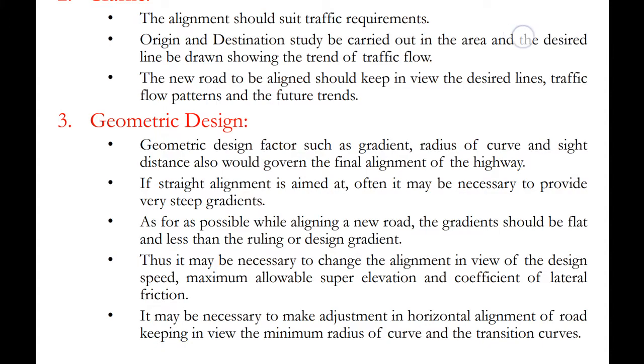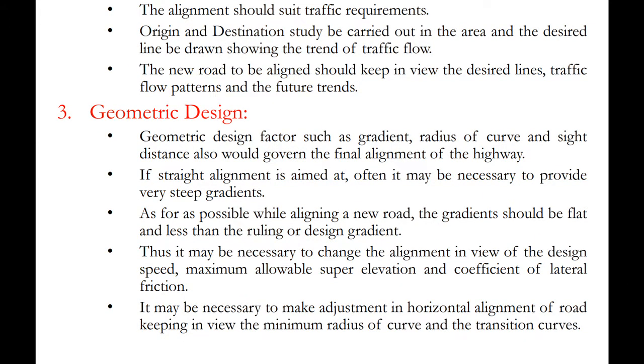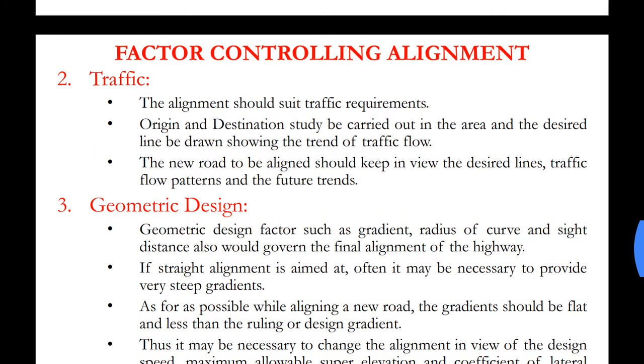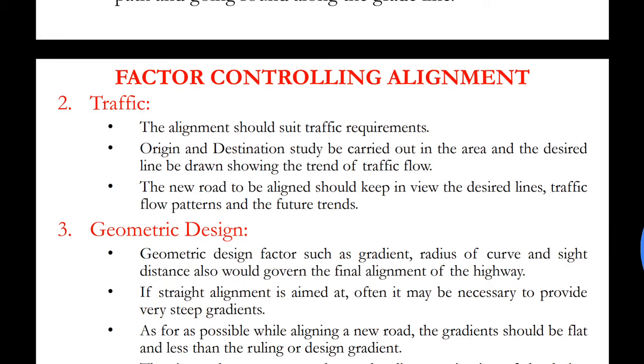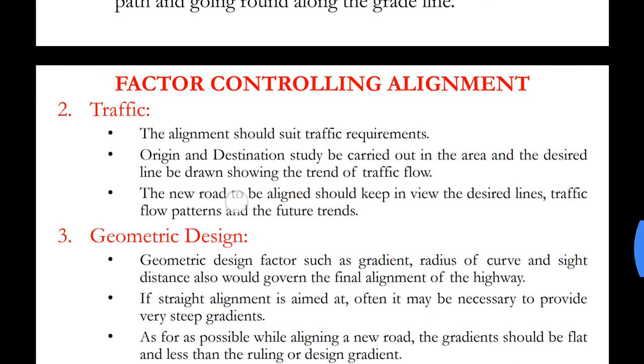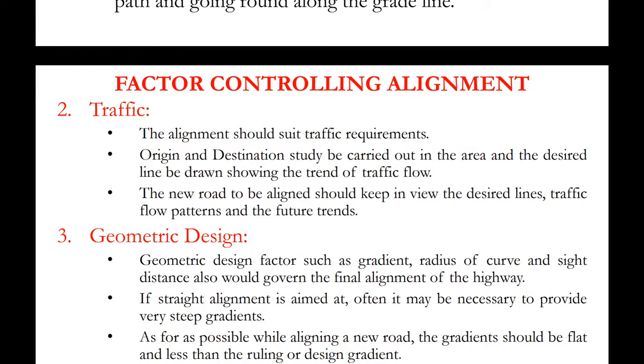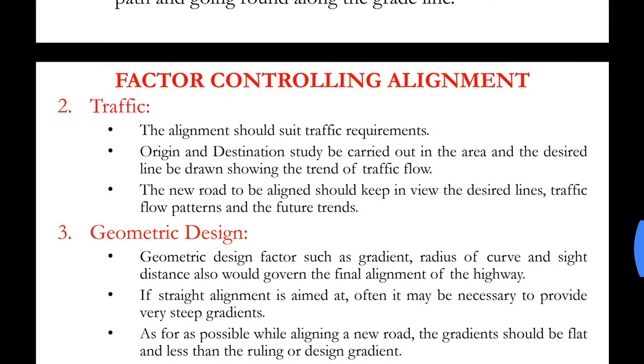It is a method used to express the number of traffic flows from any point A to point B. The new road to be aligned should keep in view the desired lines, the traffic flow patterns and the future trends.